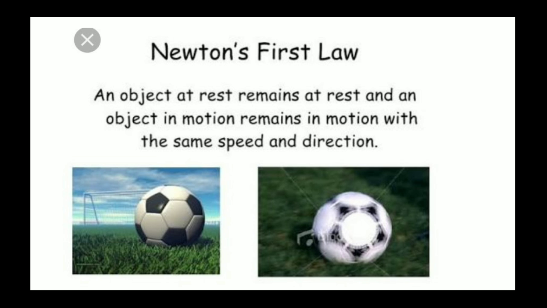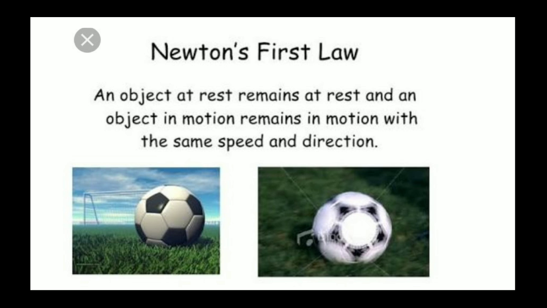An object at rest remains at rest, and an object in motion remains in motion with the same speed and direction. For example, if a football is placed on the playground and no one is applying force on the ball, then the ball will remain there only. It will not change its position.